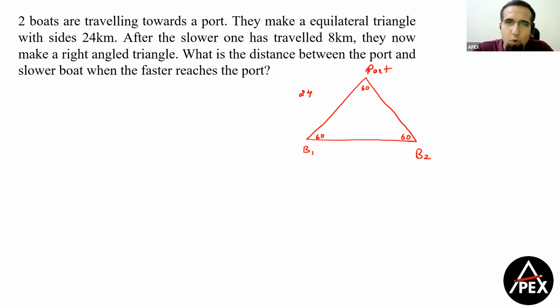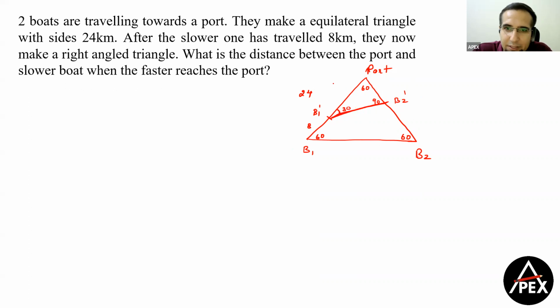Okay. After the slower one has traveled 8 kilometers, so when boat one is here, the slower one, okay? Let's say boat one is the smaller one. So if boat two is the faster one, it would have gone a little further. Now this becomes the new position of, let's say, B1 dash and B2 dash and port. Now what has happened, if you see port and B1 and B2, this angle has reduced, and this is a right angle triangle. So this is my smaller angle and this is my larger angle. So this becomes 90 and this becomes 30.